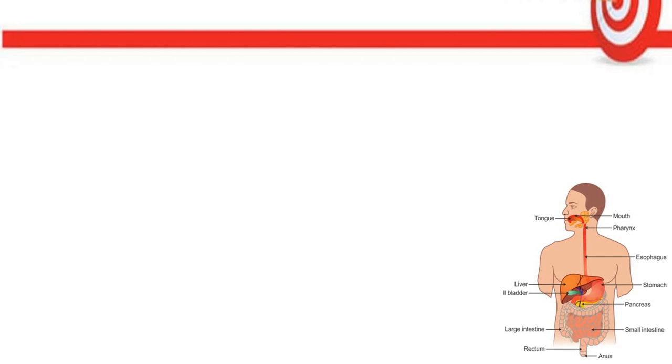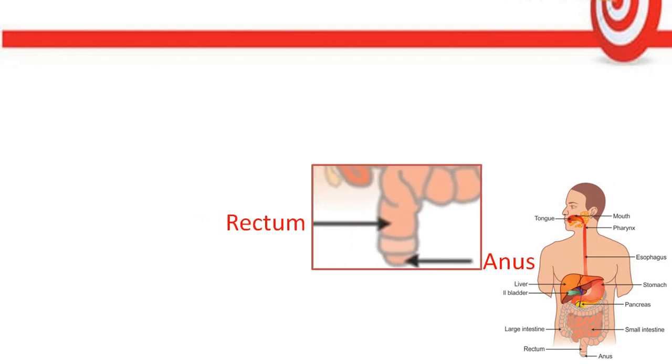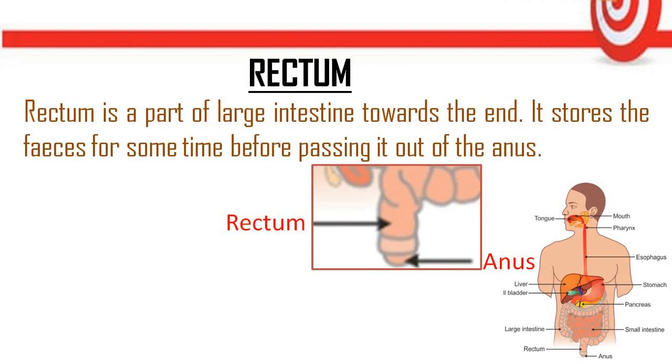Actually, they are the organs which help only in the removal of the feces. The above portion is known as the rectum and the last opening is known as the anus. The rectum is a part of the large intestine towards the end, means जहाँ पर large intestine की ending होती है उस portion को rectum कहते हैं. It stores the feces, means इसके अंदर feces इकट्ठा होता है.